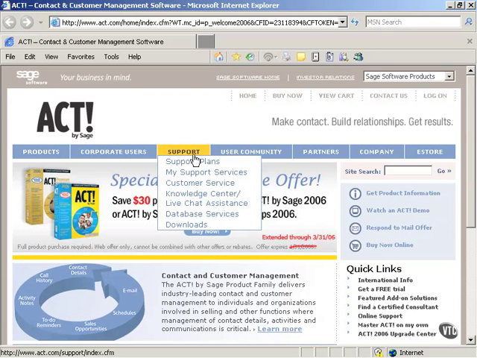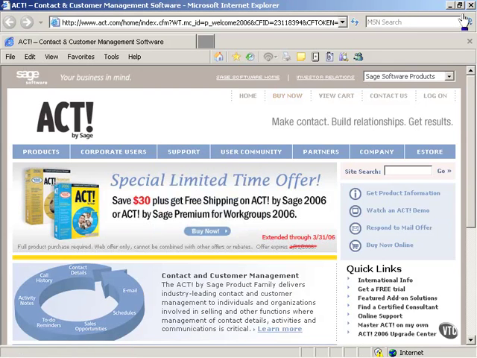For example, if we wanted to click on support, then we can go into support for whatever we want. Customer service, the knowledge center, live chat assistance. So all of this is available through the web page. Well, what about through ACT itself? Well, let's close the web page.